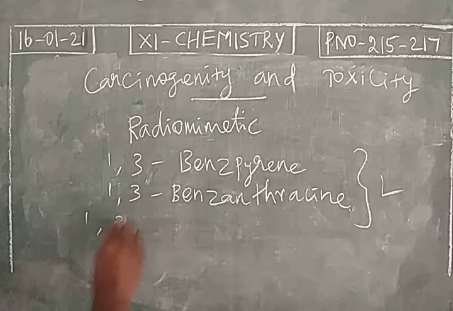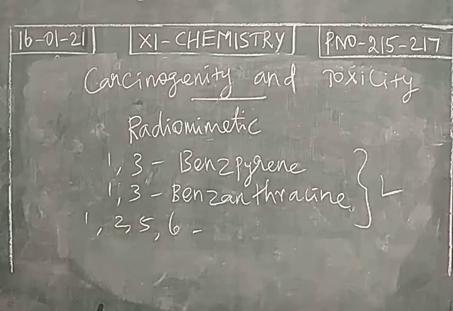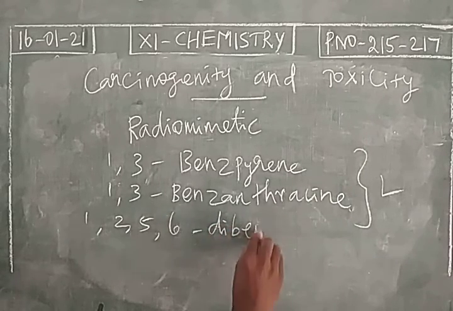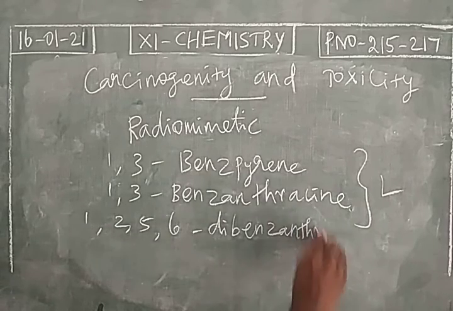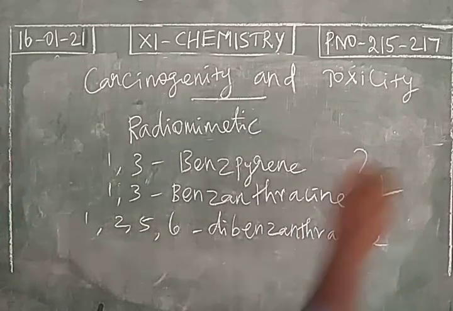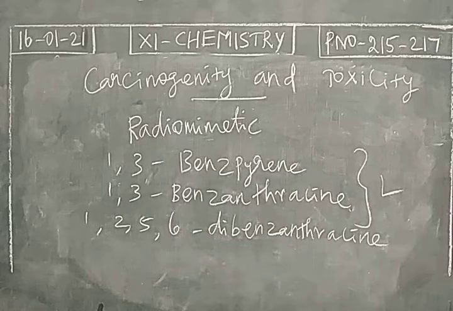One more example, 1,2,5,6-dibenzanthracene. And this polycyclic aromatic hydrocarbon is carcinogenic in nature and is found in gasoline exhaust. So we use fuel, gasoline fuel.